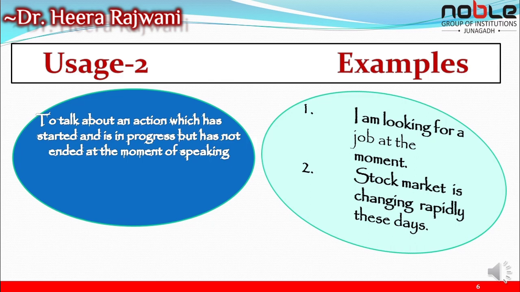Now number 2 is present continuous tense is used to talk about an action which has started and is in progress but has not ended at the time of speaking. At the moment of speaking, that is not ended but it is in progress. For example, I am looking for a job at the moment. At the moment means not right now, but these days I am looking for a job. If I get a good job, so that I can have it. So I am looking for a job at the moment.